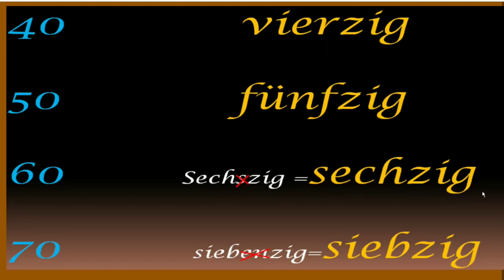So it's sechzig. Next is 70. Again, this is an exception. 7 is sieben. But en should be removed from here. Then it is siebzig. Again, siebzig. Vierzig, fünfzig, sechzig, siebzig.